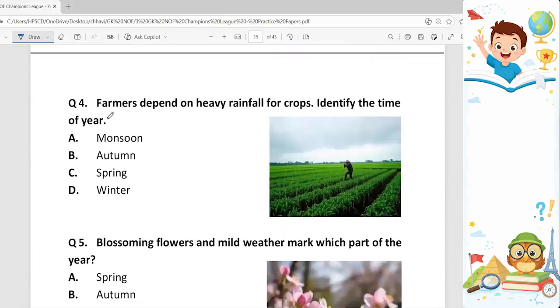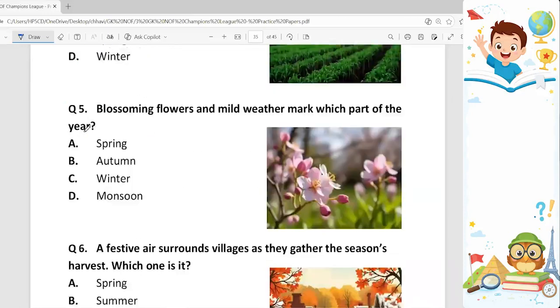Question 4. Farmers depend on heavy rainfall for crops. Identify the time of the year. So when do we have heavy rainfall? We have it in monsoon. So option A is the correct answer.